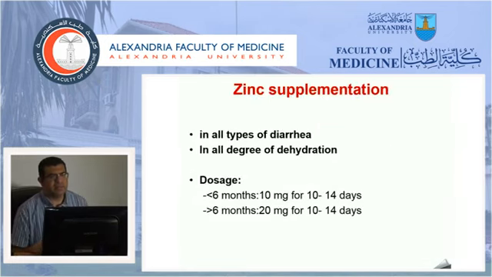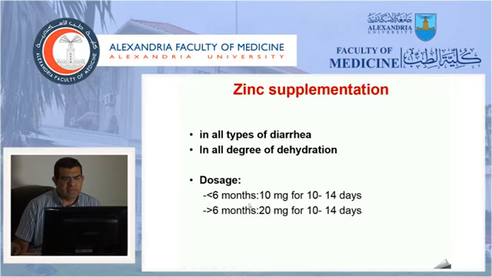The third important parameter in the management of acute gastroenteritis is zinc supplementation. Zinc supplementation is very, very important, and it is recommended by all the health care authorities caring for children. It is given in all types of diarrhea, in all degrees of dehydration, in every type of dehydration. The dose is 10 milligrams for 14 days in children below 6 months, and 20 milligrams in children over 6 months, again for 14 days.